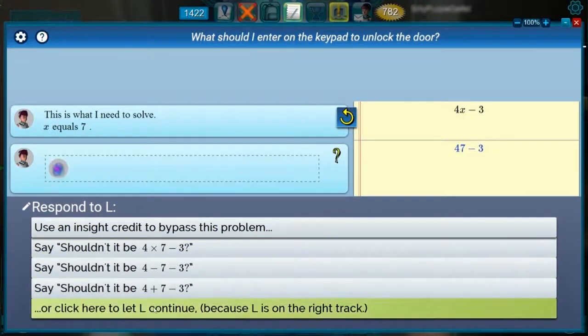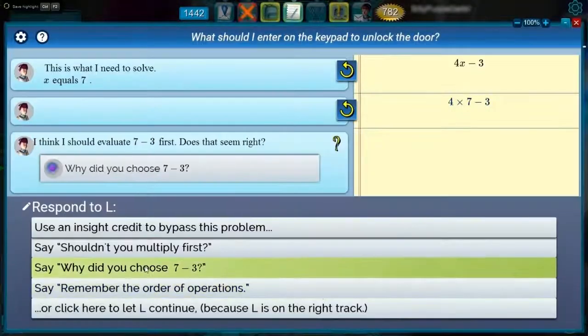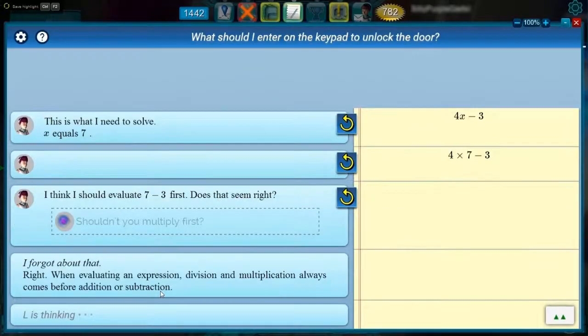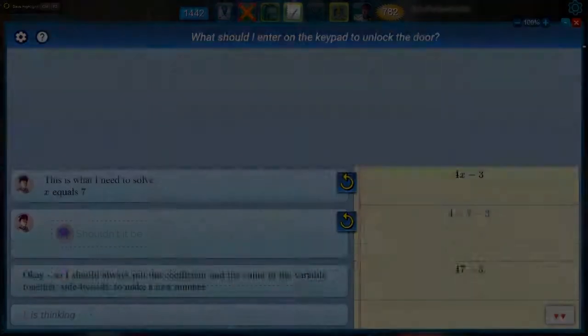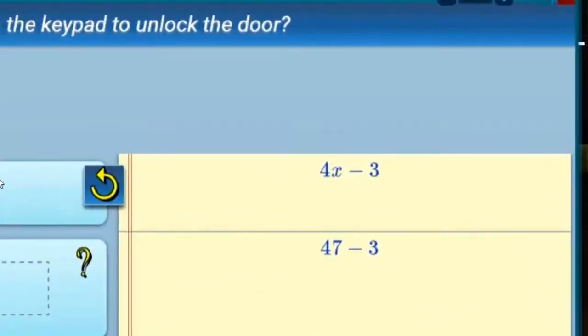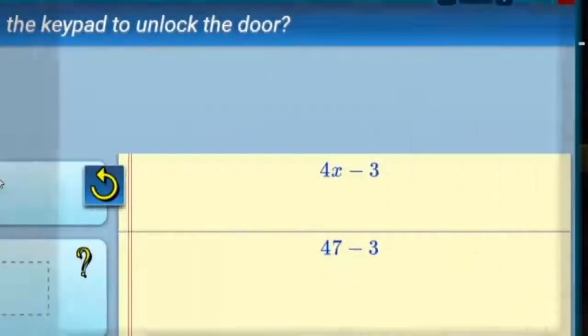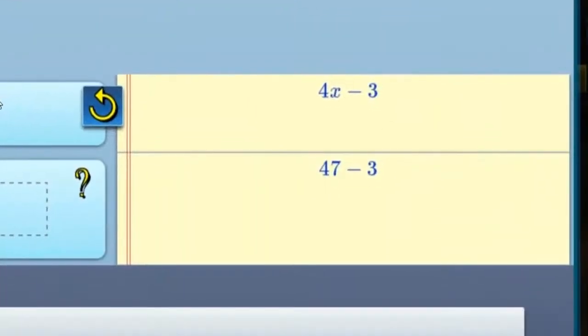Did you fail to correct her when she made a mistake? If you did correct her, was it heavy-handed? Or did you give her wise advice to help her understand what she did wrong and why? Did you mistakenly correct Elle when she was on the right track? In this case, Elle misunderstands the relation between a coefficient and a variable. She thinks that when x is 7, 4x means 47.